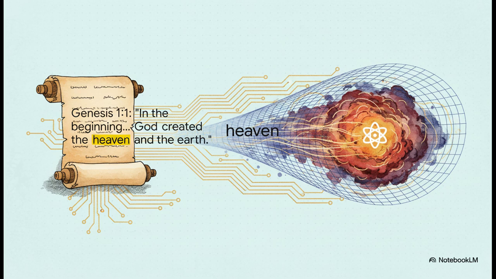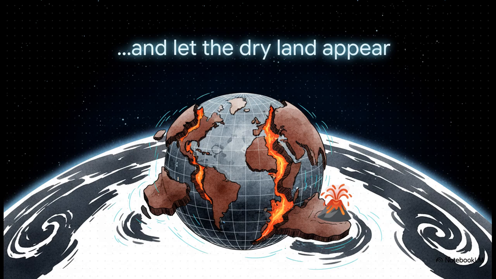Genesis 1:1, "In the beginning, God created the heaven and the earth," just becomes, at time equals 0, the Big Bang event occurs. Heaven isn't some place up in the clouds, it's the expanding space-time manifold. And earth, that's the primordial matter matrix, all the raw potential, all the energy and mass of the universe ready to go.